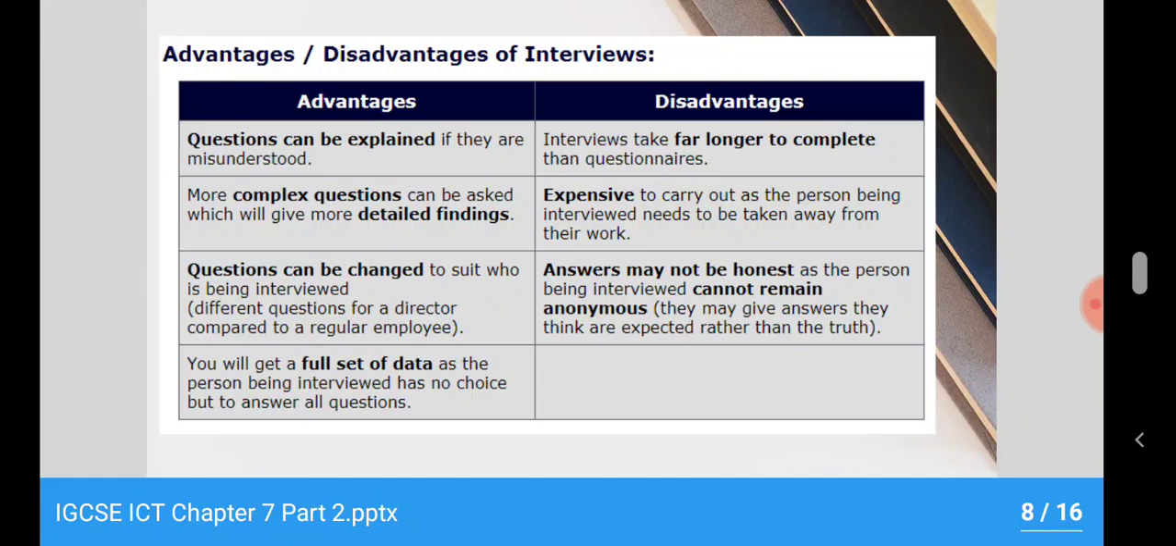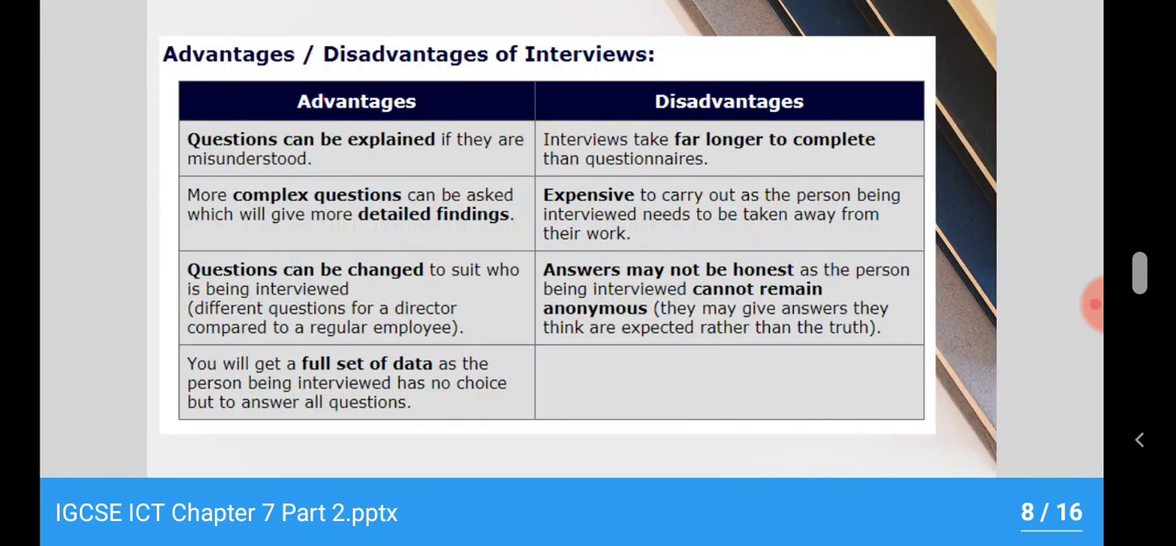There are also several disadvantages for this technique. First, we'll see the advantages. Questions can be explained if they are misunderstood. More complex questions can be asked for detailed findings. Questions can be changed to suit the type of employee being interviewed. And you will get the full set of data, as the person being interviewed has no choice but to answer all questions. In a questionnaire sometimes you may leave some questions, but in a face-to-face interview, you have to answer the question.